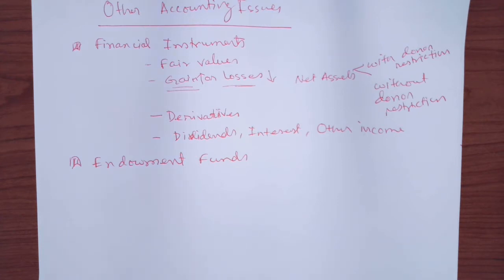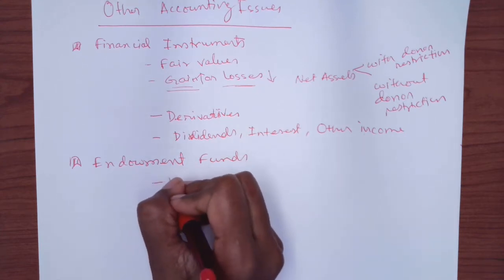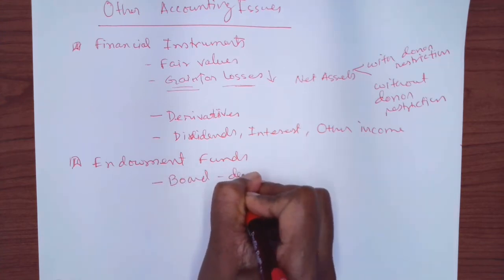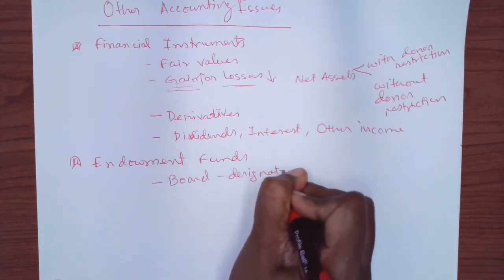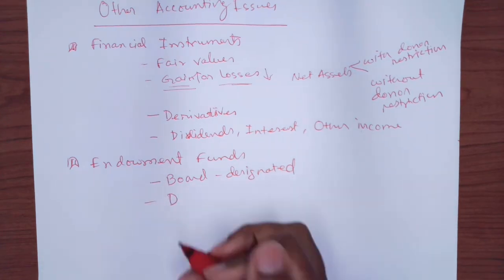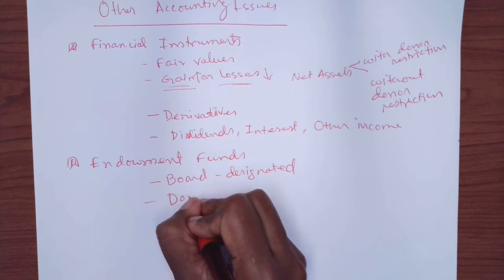Now remember, for those types of restrictions, whether a fund is just being held as an endowment and held forever, you have to check whether these restrictions are board designated restrictions, or whether these are donor imposed restrictions.